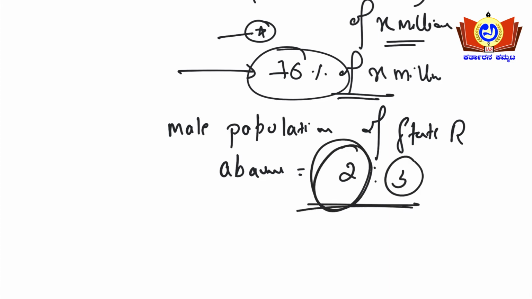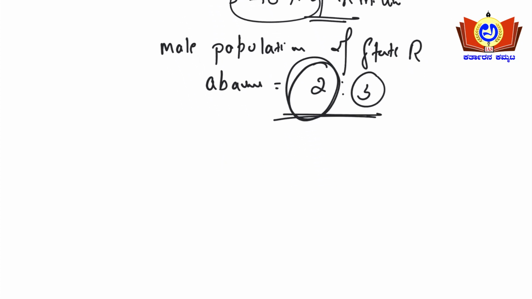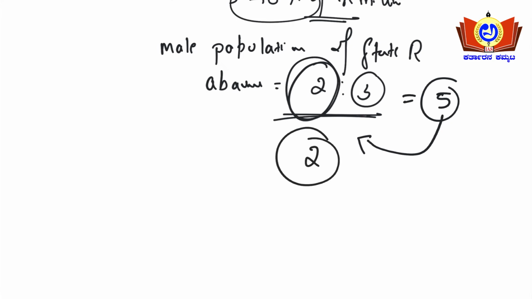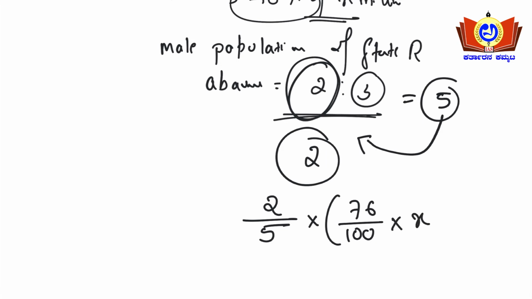So what is the total ratio here, total parts here? So 2 plus 3, that will be 5, okay. Out of 5 parts, the population of male will be 2 parts, okay. Hence we will be writing 2 divided by 5 here, okay. 2 divided by 5 into 76%, right. 76 divided by 100, okay, into the total population.